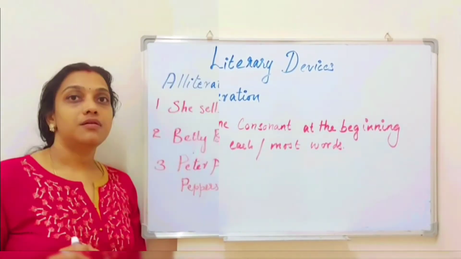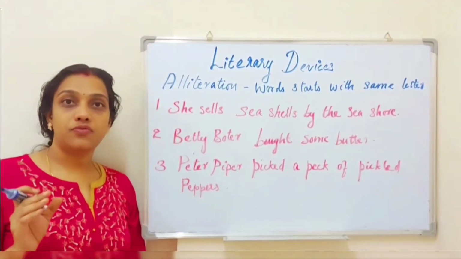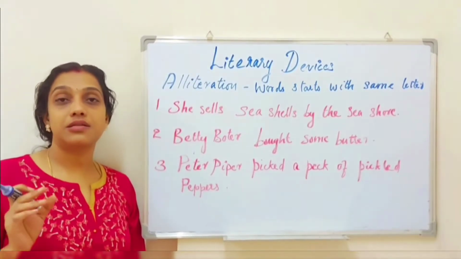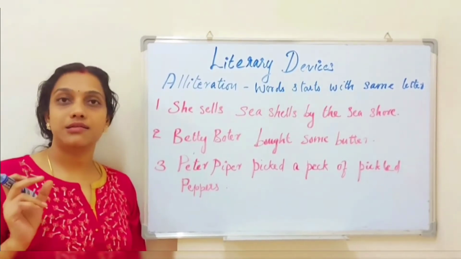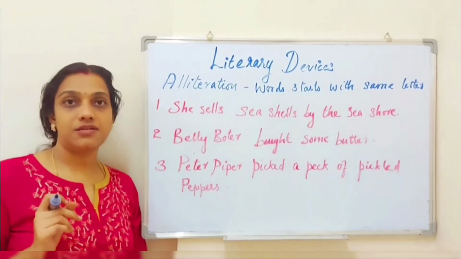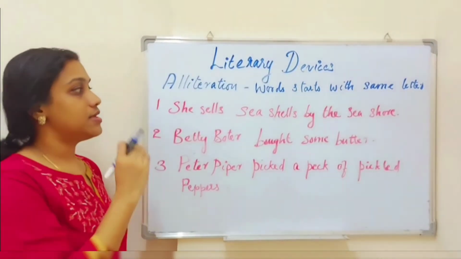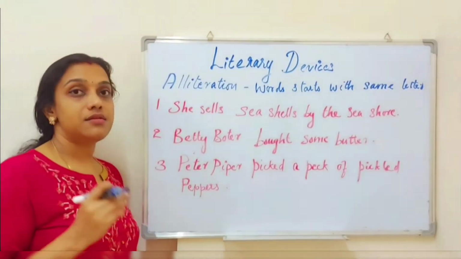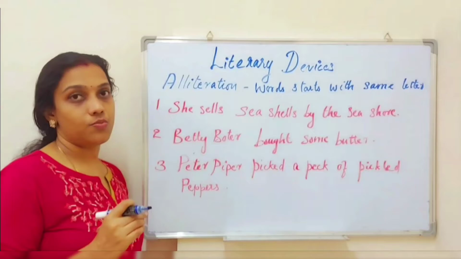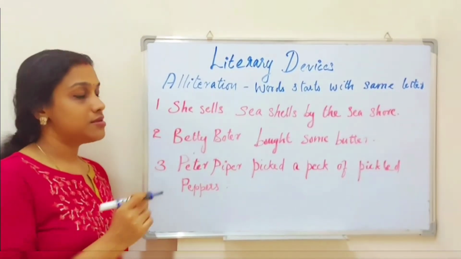Let us see the examples. We discussed that alliteration is a poetic tool in which most of the words in a sentence start with the same consonant, right? We said that tongue twisters are examples of alliteration, and here I have written a few tongue twisters. Our first example is: She sells seashells by the seashore. Isn't it very famous? Here, let us see the words.